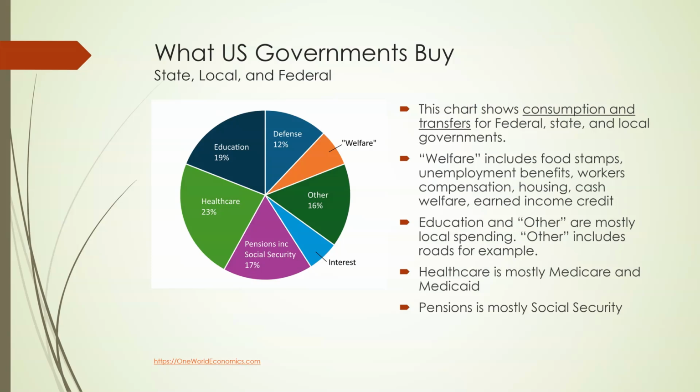This chart shows consumption and transfers for federal, state, and local governments. Welfare includes food stamps, unemployment benefits, workers' compensation, housing, cash welfare, and earned income credit. Education and other are mostly local spending. Other includes roads and police, for example. Healthcare is mostly Medicare and Medicaid, and pensions is mostly Social Security.